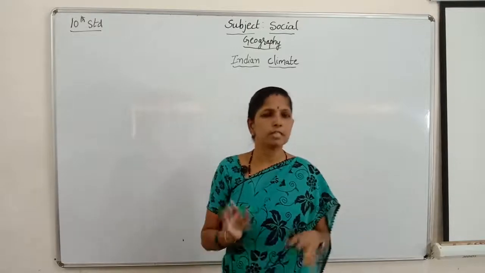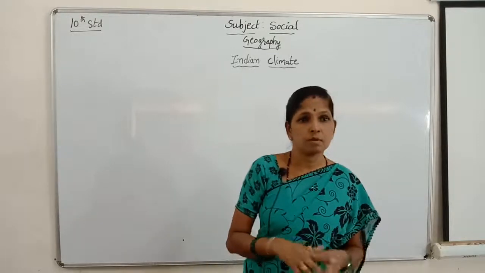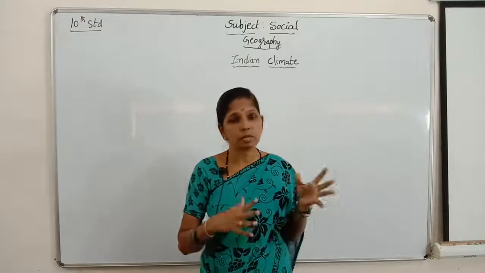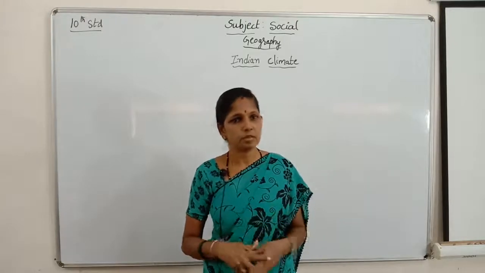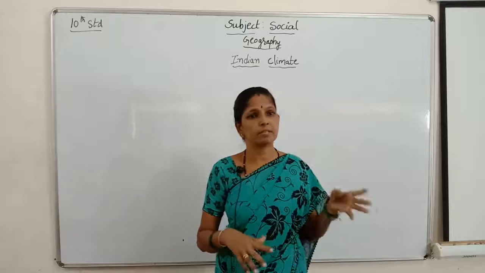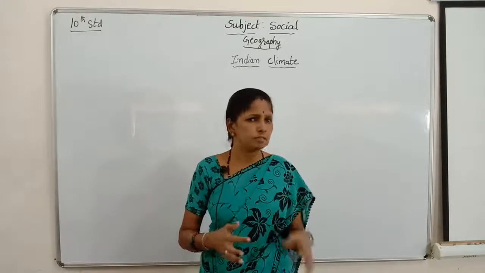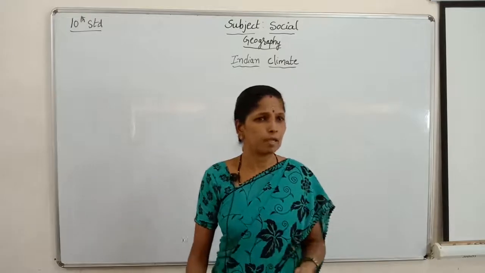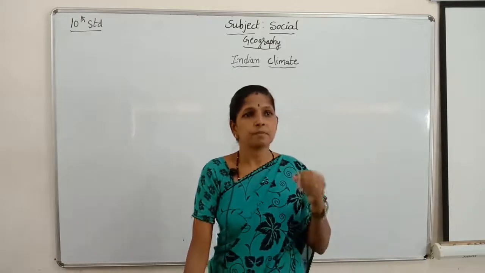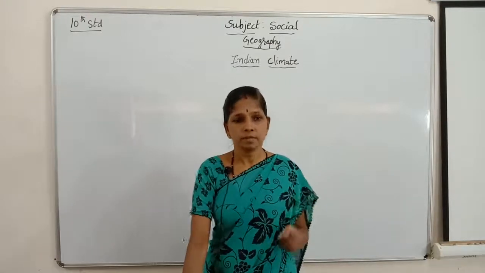The rainfall occurs at Mawsynram in Meghalaya, and the rainfall decreases towards the northwest.